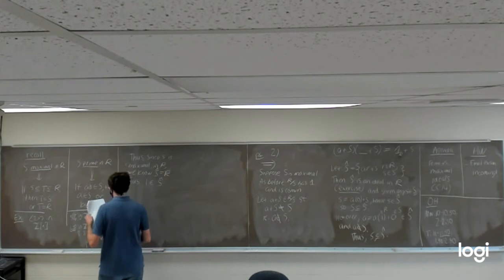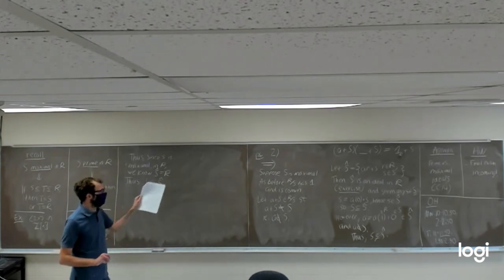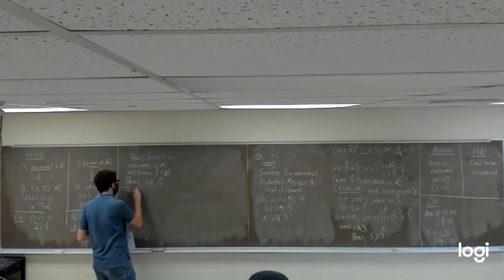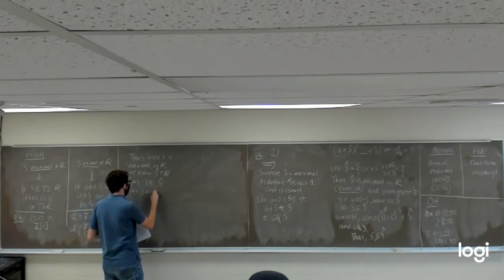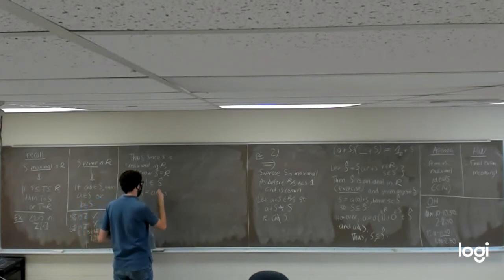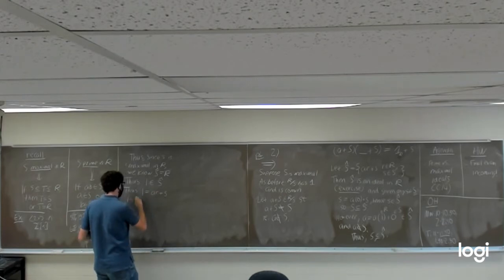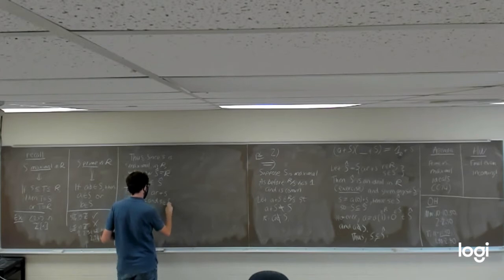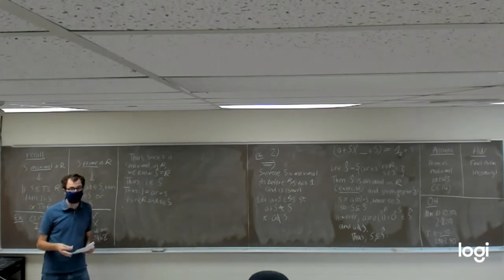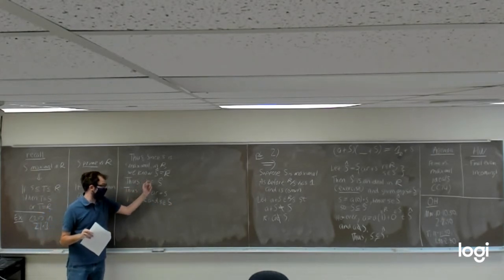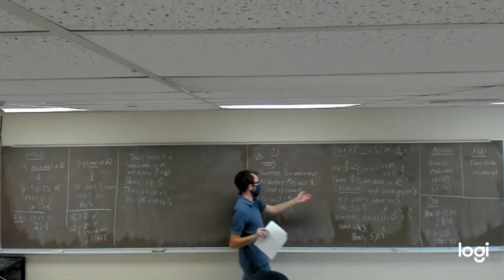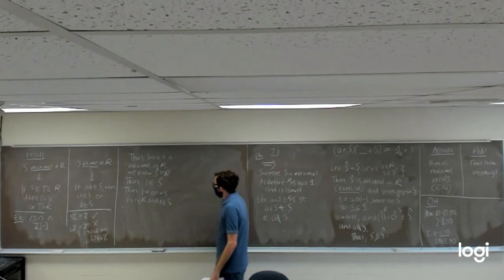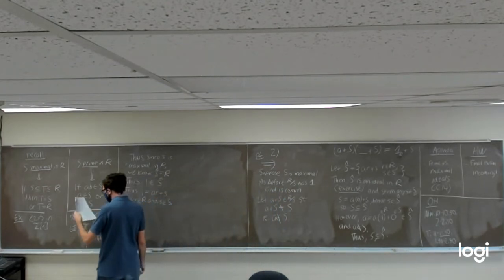So where are we? What does it mean for 1 to be in S hat? Well, by definition, that's going to tell us that 1 is going to be equal to a r plus little s for some little r in big R and some little s in big S. And that's just by definition. 1 being in big S hat tells us 1 has to be able to be written in this form. So 1 is equal to a r plus s.